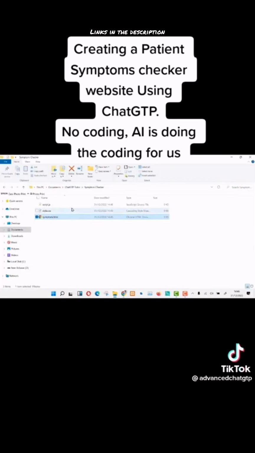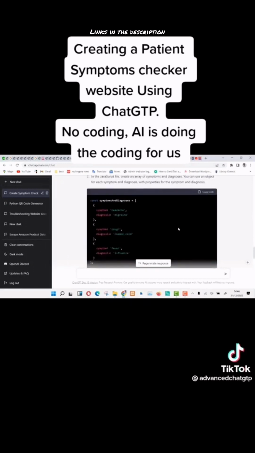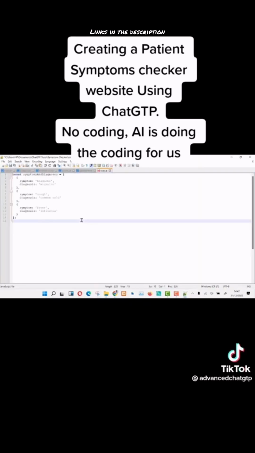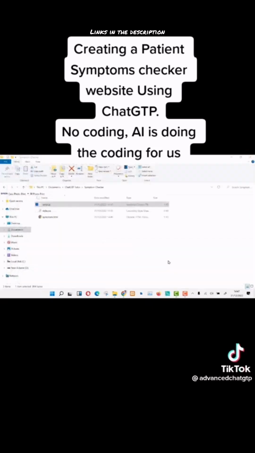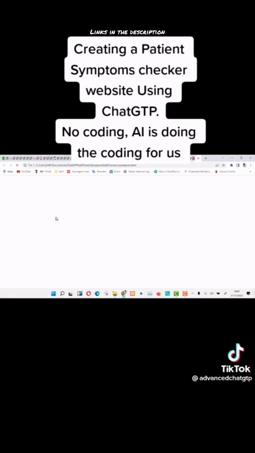Copy the HTML code into the HTML file created and save. Copy the JavaScript code and CSS codes in their respective files and save. Let us now try loading our website and see how it looks. As you can see, this is our symptom checker. Let us try some symptoms and see the diagnosis.